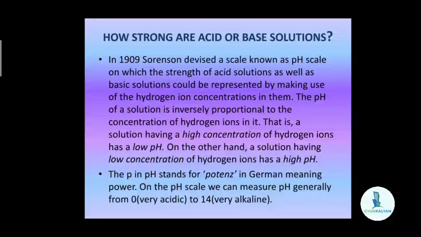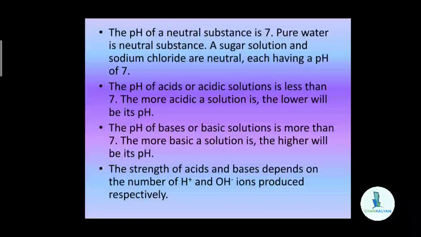On the pH scale, we can measure pH generally from 0, that is very acidic, to 14, very alkaline. As we know, the concentration of hydrogen ions in acids is more, so the pH is low. That's why 0 is said to be very acidic. From 0 it will start, and till 14 it will become very alkaline. That is, the concentration of hydrogen ions will gradually decrease and it will be the basic solutions, so the pH will be 14.